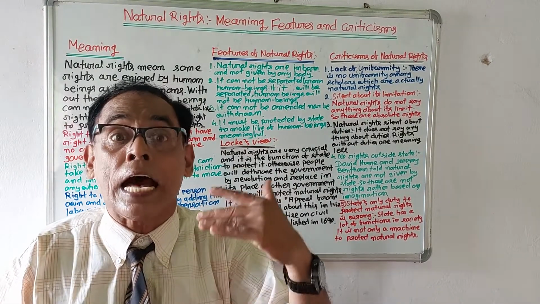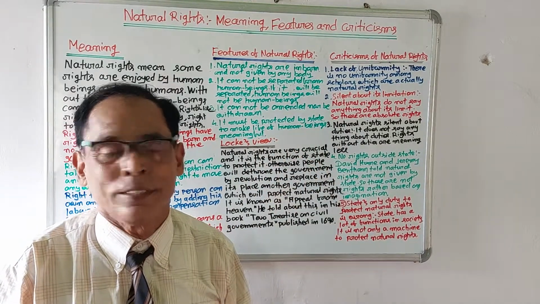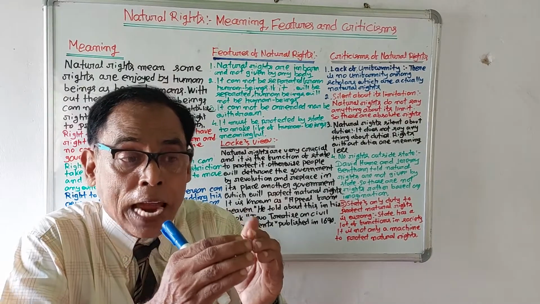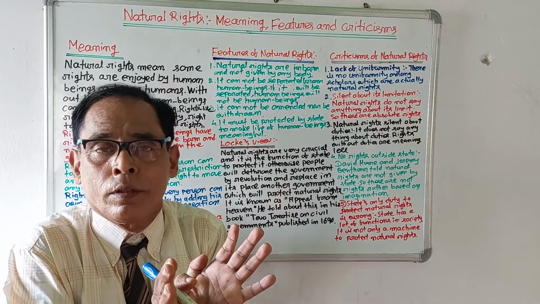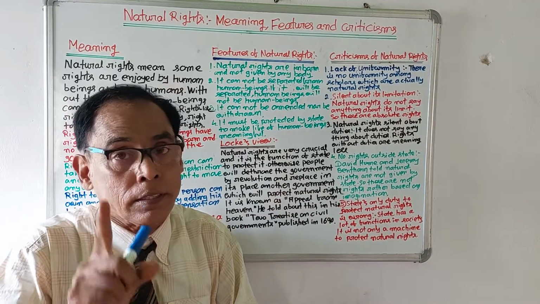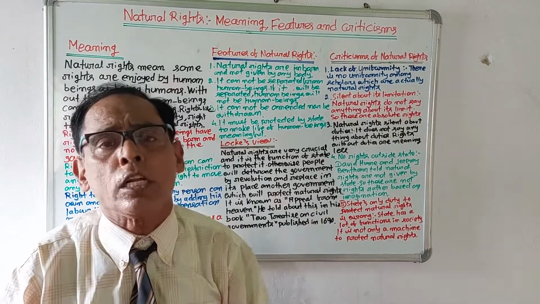So natural rights are based on imagination. According to David Hume and Jeremy Bentham, rights are only possible within the state. But if within the state rights are not found, they are not rights. So natural rights are not rights, they are based on imagination.